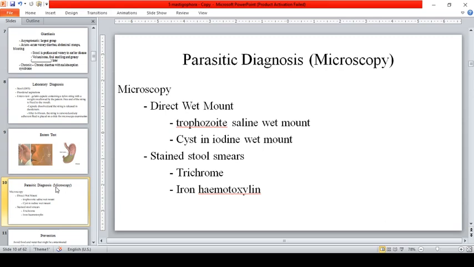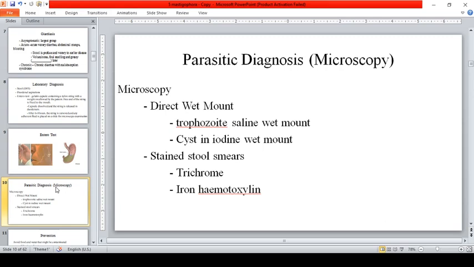Okay? So, microscopy, direct wet mount, trophozoites in saline wet mount. If you want to observe the motility, again, you have to do a direct wet mount. Bakit? Kasi hindi mo siya i-fix, and watery yung environment. So, you perform a saline wet mount.